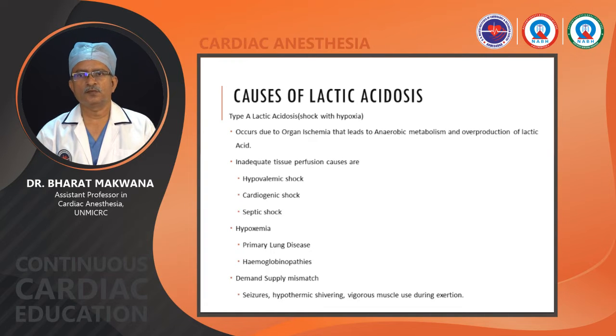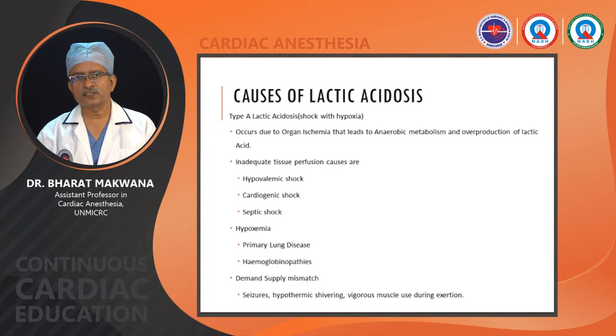That happens due to inadequate tissue perfusion caused by, first, hypovolemic shock, cardiogenic shock or septic shock, which produces tissue perfusion derangement. Second is hypoxemia, arising from primary lung disease, that reduces PO2 and leads to anaerobic metabolism. Or a hemoglobinopathy, where oxygen delivery is hampered.